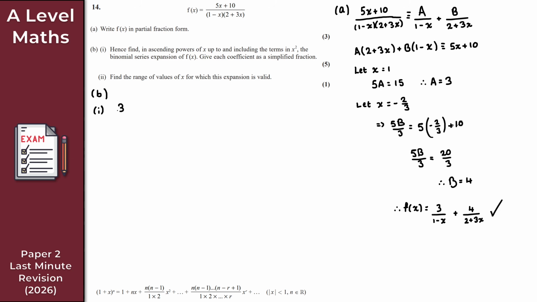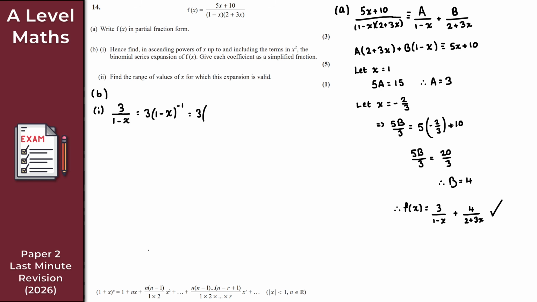3 over 1 minus x. As you can see at the very bottom of the page, I have included the relevant excerpts from your formula book. I can never remember this formula off the top of my head, so I've included it, just in case you don't have your formula book in front of you. To begin with, we write this as 3 times (1 minus x) to the power of minus 1. Ignore the 3 for now, that just goes on the outside. What we consider is the series expansion of (1 minus x) to the power of minus 1.